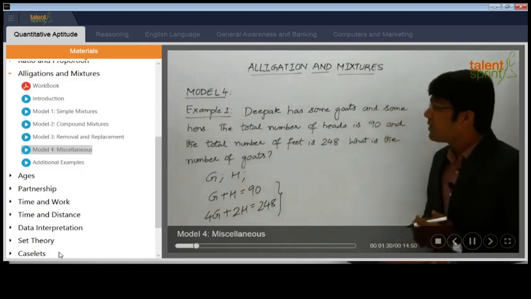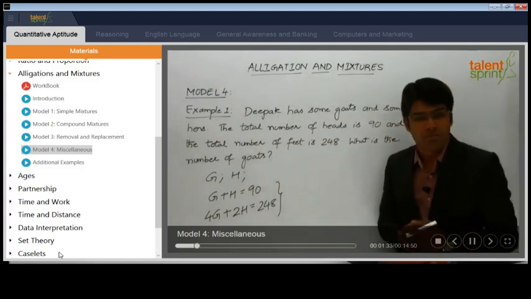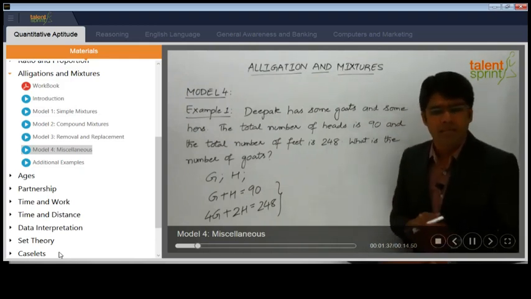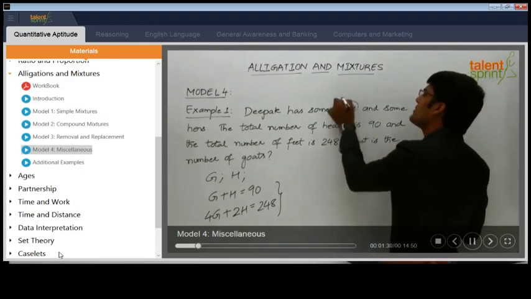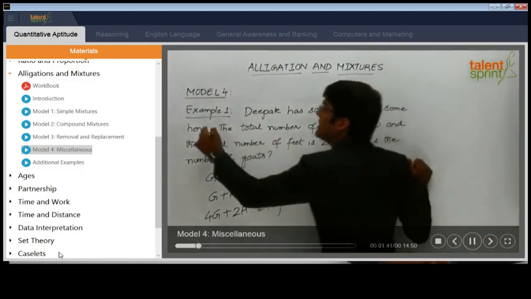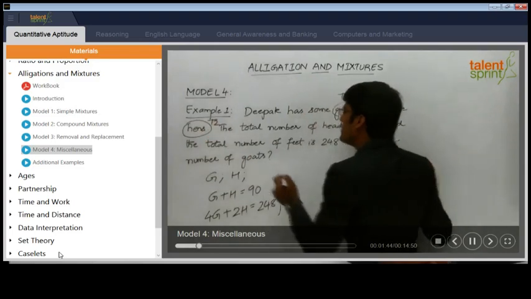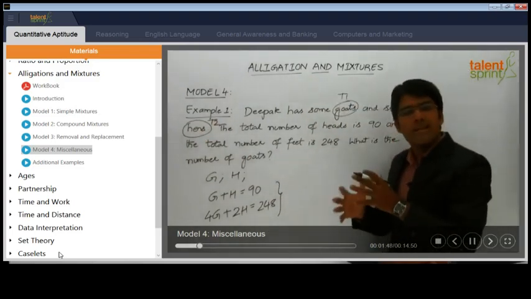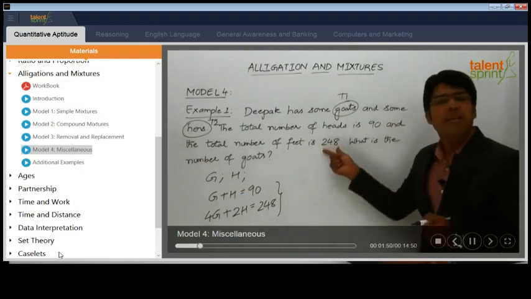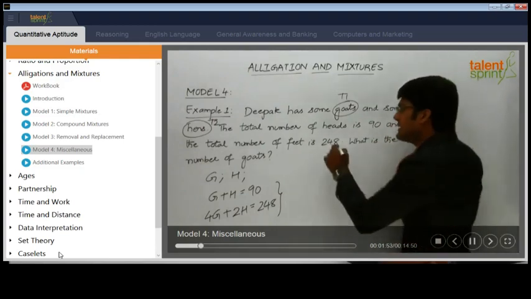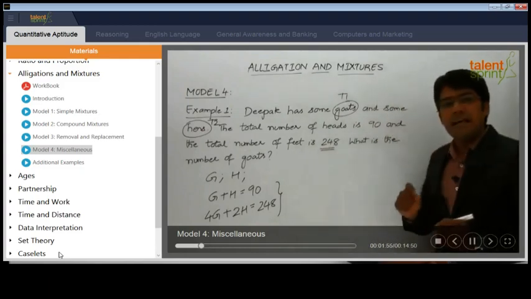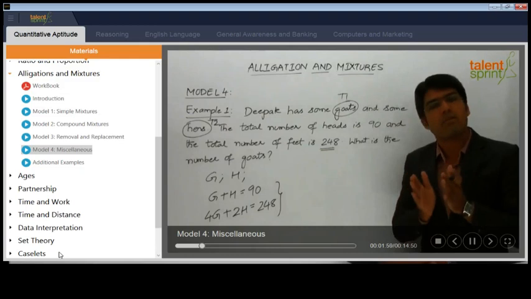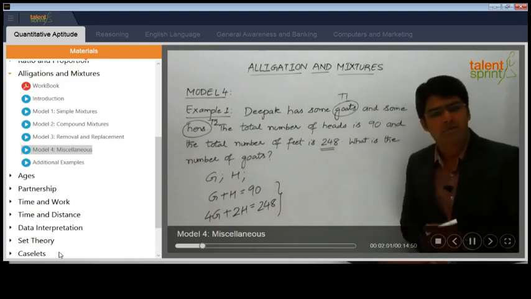Interestingly, this question can also be answered using the alligation rule, because it is all about a mixture of two different types of animals. Let us assume type 1 is goats and type 2 is hens. We know that the total number of animals is 90 and the total number of feet of both the types of animals together is 248. Now this one value can be taken as the mean value or the mixture value. That is, 248 is the number of feet of all the animals together.